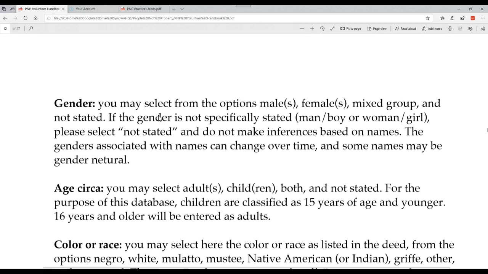Let's talk about gender as well. You can have all males, all females, a mixed group, or it could be not stated. Again, no blanks. We'd say not stated. If the gender is not stated, whether male or female, we could say not stated. You may look at a name and think it's one gender. That does not necessarily have to be true. Again, names and gender associations change over time.